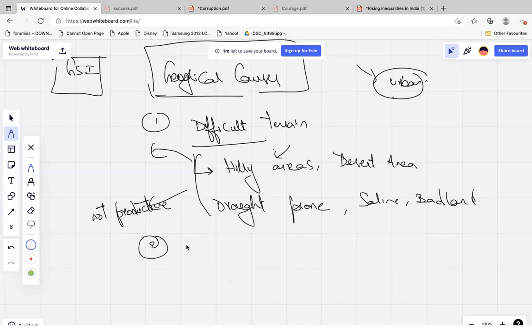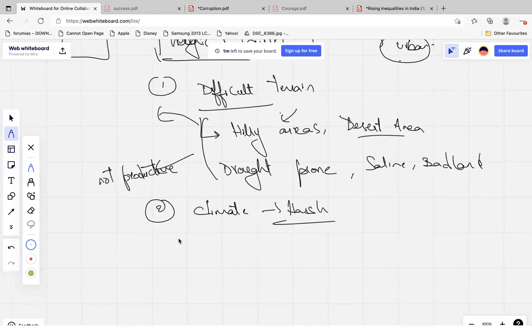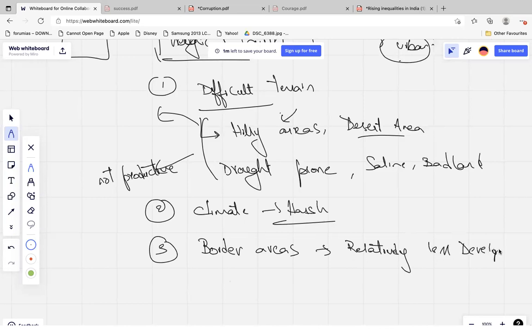Then the second thing is the climate. Harsh climate, extreme forms of climate. Like say you can talk about desert areas, drought areas, more variability of rainfall. Those things you can talk about. And the areas close to the border, the people living near the border areas are relatively less developed. So these are the geographical reasons.